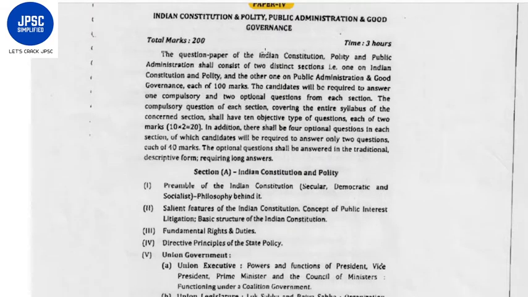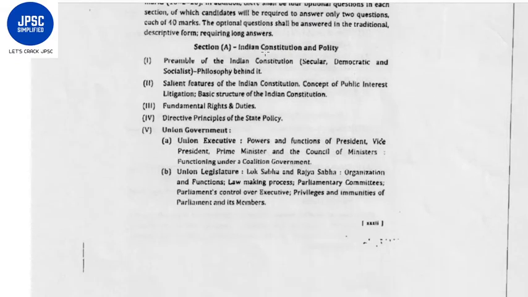Now we will see the topics in Public Administration and Good Governance as well as in Indian Constitution and Polity. First we look into the Indian Constitution and Polity section. The first topic is the preamble of the Indian Constitution, secular, democratic and socialist, and the philosophy behind it.